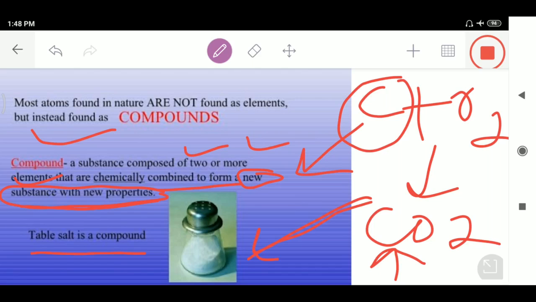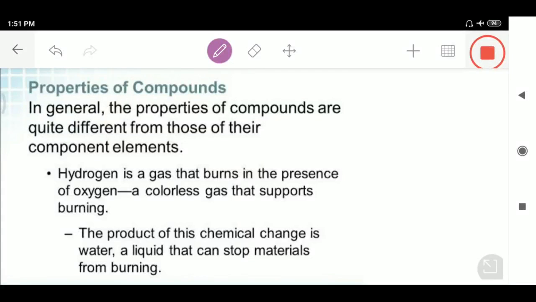The bottom line of the story is that whenever there's a formation of a compound, it is having entirely different properties than that of the elements. When the two elements combine with each other, there's always the formation of a compound, and this compound is having entirely different properties than that of the elements. So as far as the properties of compounds are concerned, the first property is that the properties of compounds are quite different from those of their component elements.